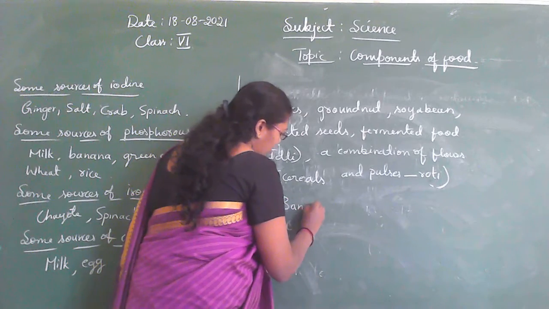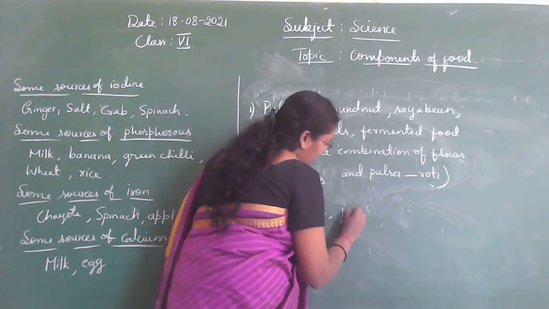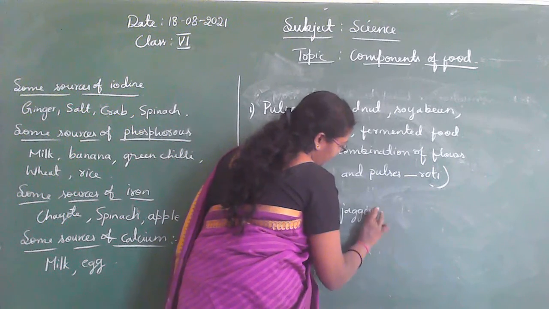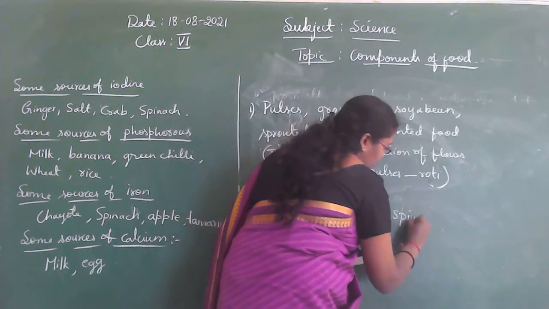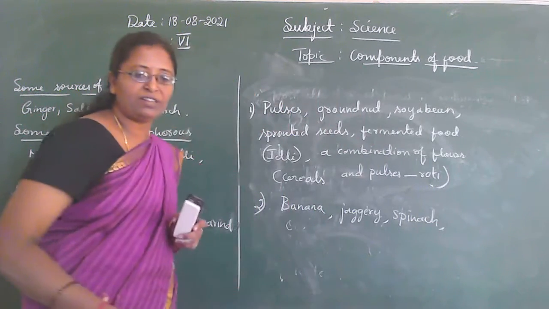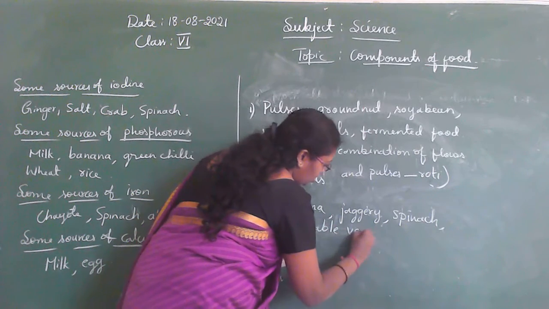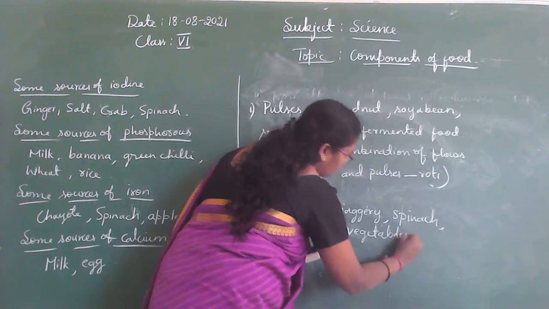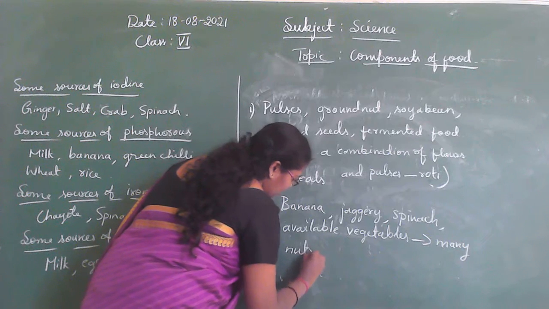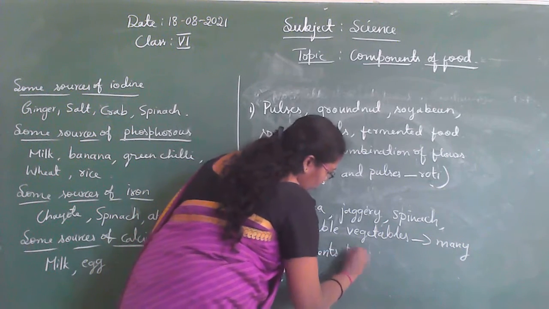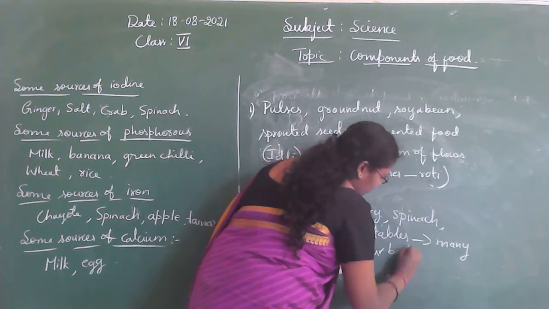Along with this, banana, then jaggery, and spinach. They provide many nutrients to our body, and then the available vegetables, they provide many nutrients to our body. Okay.